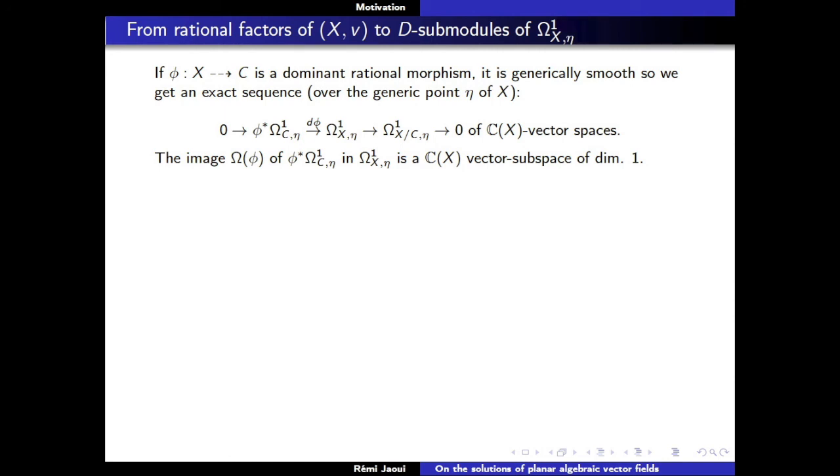We've got this rational morphism. This is a rational dominant morphism. Okay, we are in characteristic 0, so it's generically smooth. So we have the usual exact sequence for Kähler differentials. I wrote this exact sequence.